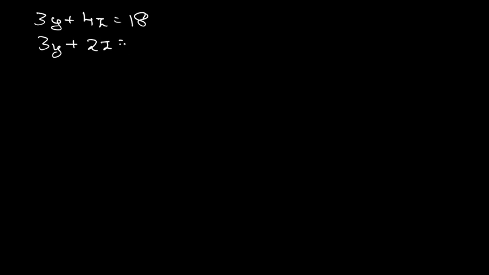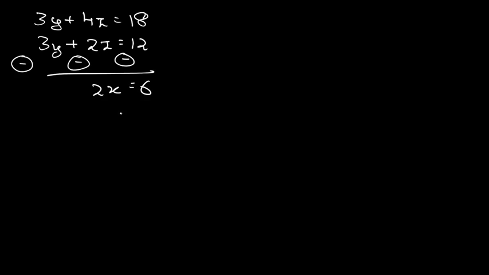Now you can look here that this and this will get subtracted. You will get 2z is equal to 18 minus 12, which is 6, meaning z is equal to 3. Yes, we got the value of z as 3.